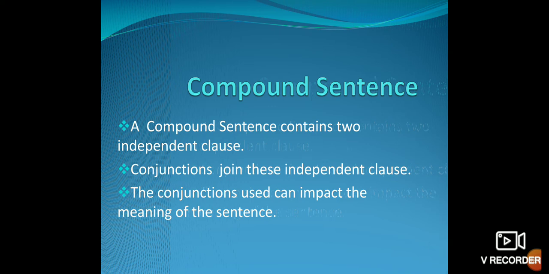Next, compound sentence. What is a compound sentence? A compound sentence is when a principal clause is joined with a coordinate clause. A compound sentence consists of a principal clause and one or more coordinate clauses joined by a coordinator. Now, what is a coordinator, a coordinating conjunction? A coordinate clause is one that begins with a coordinator.